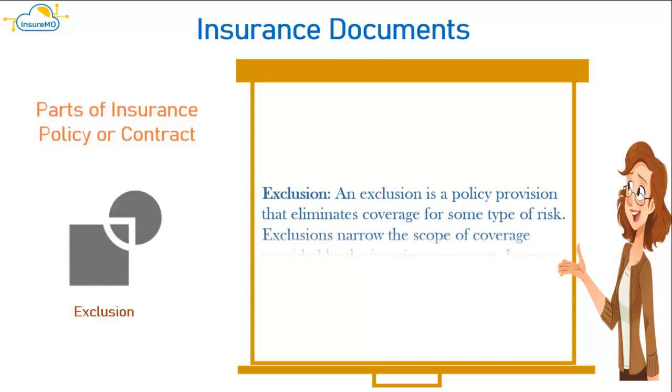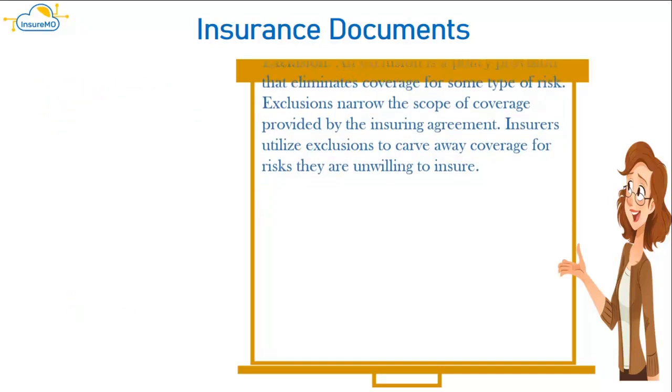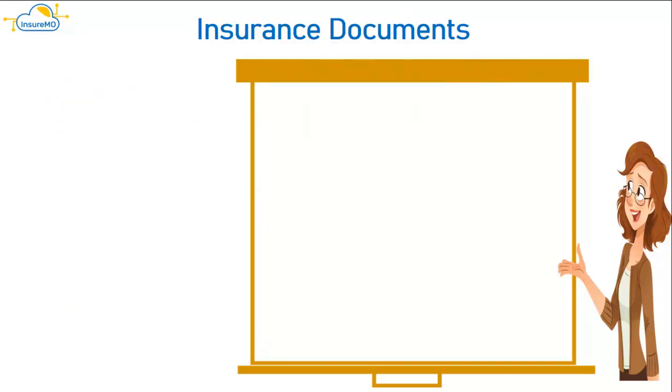Exclusion: an exclusion is a policy provision that eliminates coverage for some type of risk. Exclusions narrow the scope of coverage provided by the insuring agreement. Insurers utilize exclusions to carve away coverage for risks they are unwilling to insure.